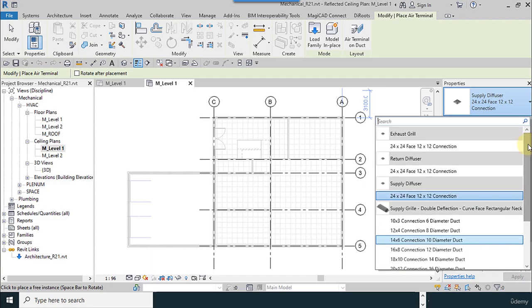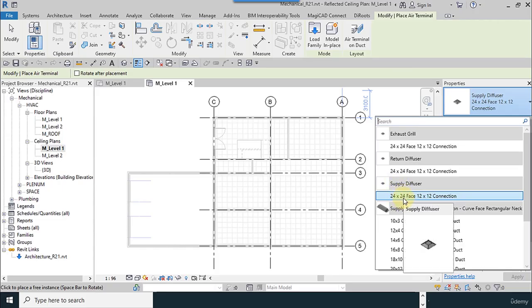We leave them for the moment. Maybe they must be placed on the drop ceiling, maybe we want to branch it from the side of the wall. So these values are defaults for supply diffusers.